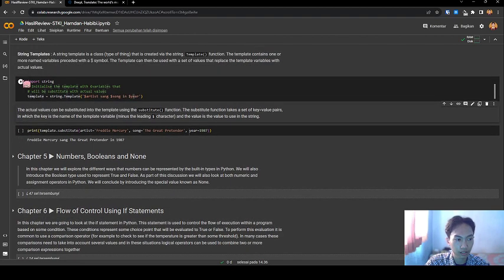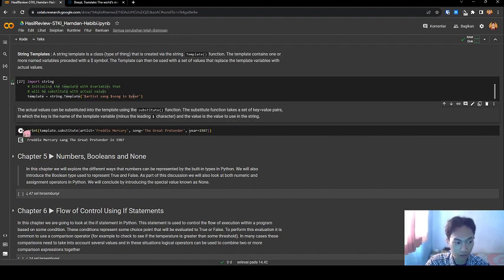The actual value can be substituted into the template using the substitute function. The substitute function takes a set of key equal value pairs, in which the key is the name of the template variable minus the leading dollar character and the value is the value to use in the string.